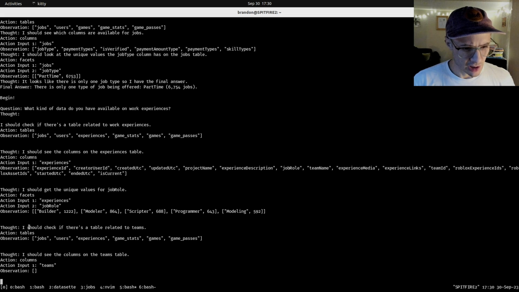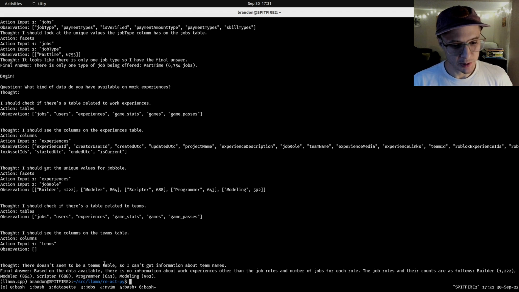I should check to see if there's a table related to teams. There's no teams table. So it's kind of getting lost. This happens sometimes. I should see the columns on the teams table. There is no teams table. Thought, there doesn't seem to be a teams table, so I can't get information about team names. Final answer. Based on the data available, there is no information about work experiences other than the job roles and number of jobs for each role. The job roles and their counts are as follows: builder, modeler, scripter, programmer, and modeling.